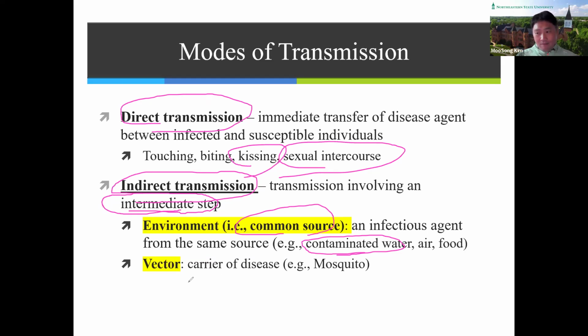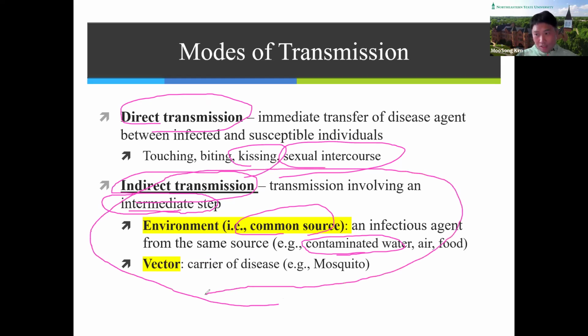Also, there are vectors that carry disease, like mosquitoes carrying disease to people, right? So we are going to talk more about indirect transmission today.